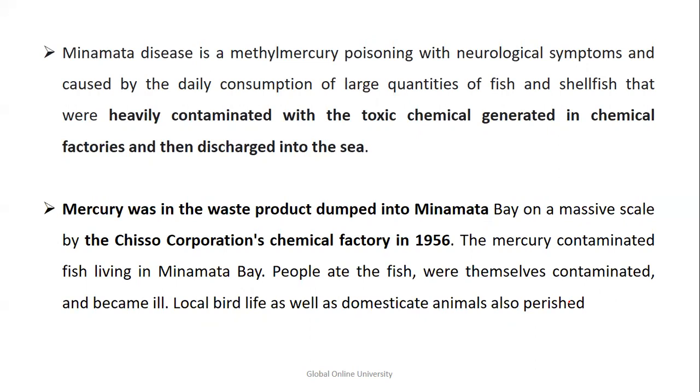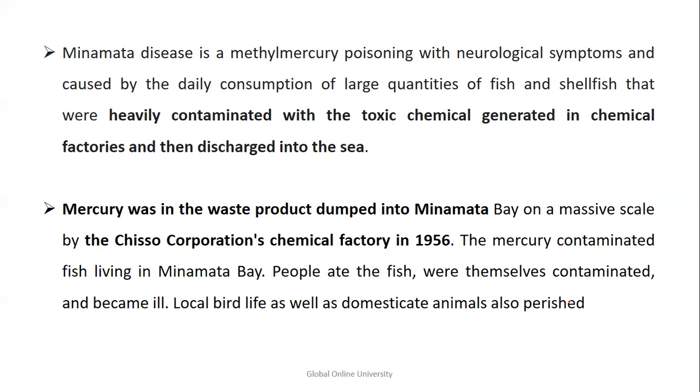So the mercury was in the waste product dumped into Minamata Bay, on a massive scale, by one of the chemical factories in 1956 in Japan. The mercury contaminated the fish living in Minamata Bay, and people who ate those fish became ill. That's how Minamata disease came about, a huge event to be remembered.